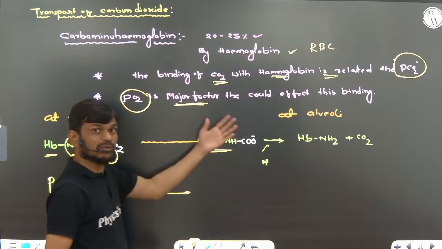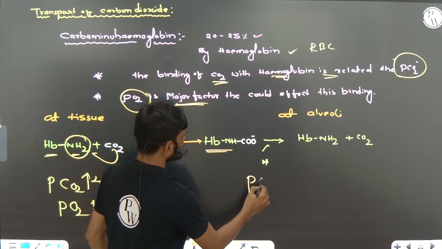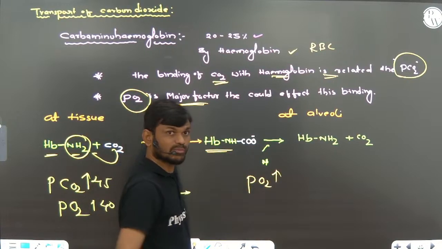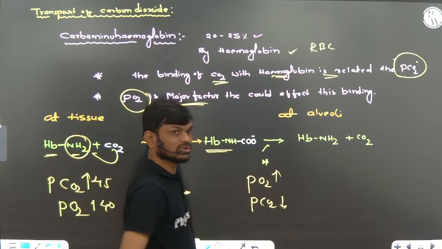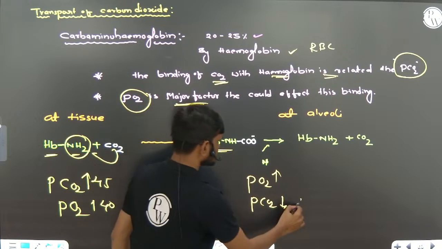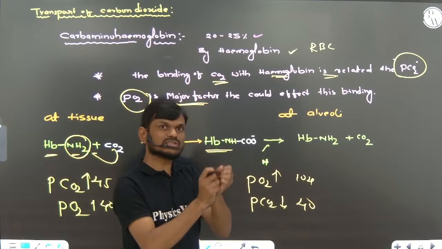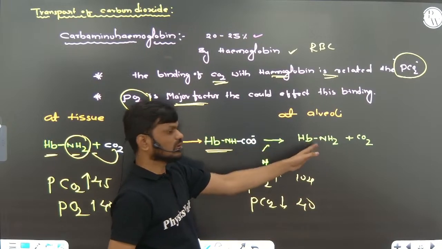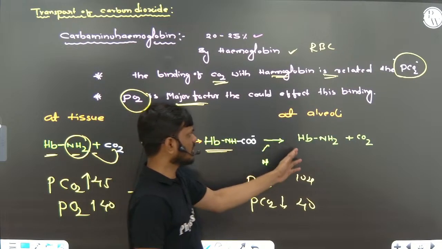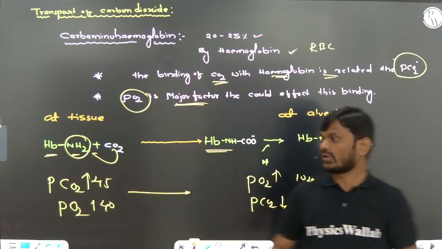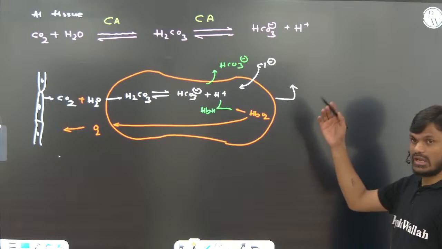But at alveoli, partial pressure of oxygen is more, 104 mmHg. Partial pressure of carbon dioxide is less, 40 mmHg, right? So under this condition, carbaminohemoglobin dissociates into carbon dioxide and hemoglobin. Okay, so this is about transportation of carbon dioxide as carbaminohemoglobin, and next, as bicarbonate.